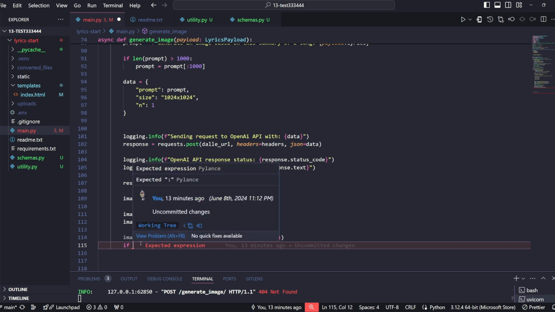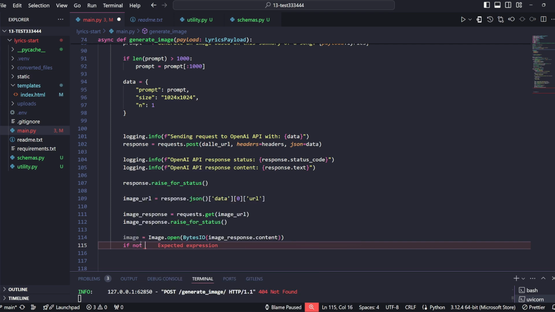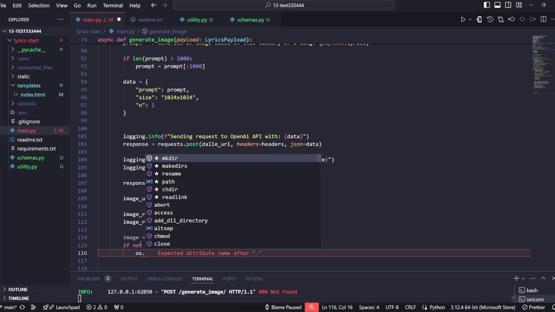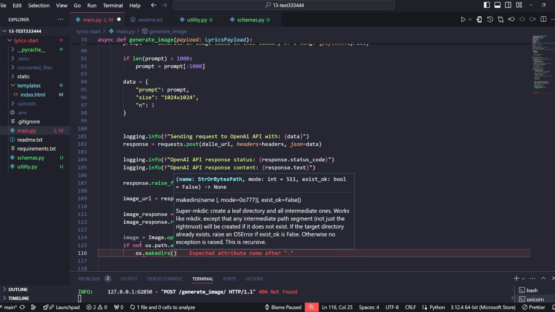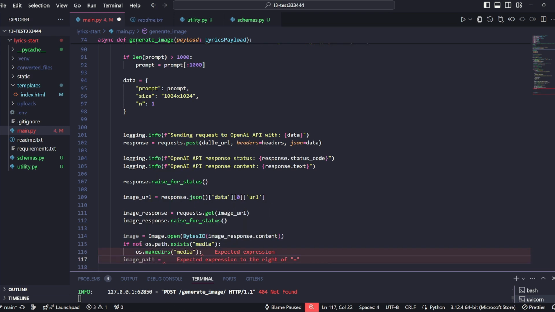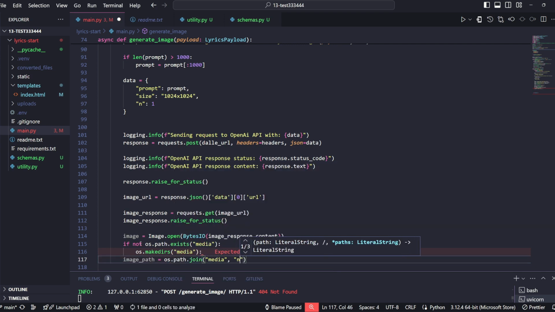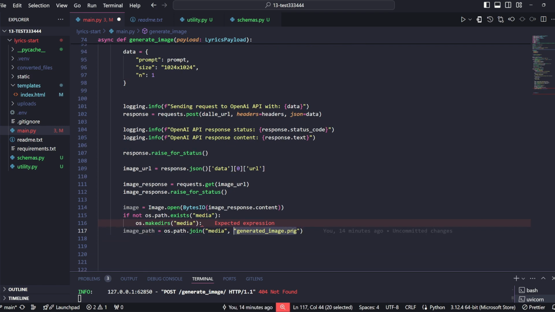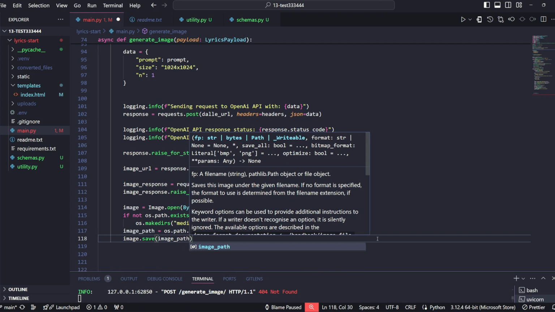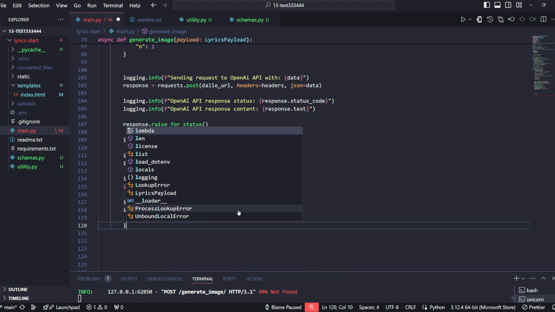So if this particular folder does not exist, then we'll use os to actually create that folder here, and our image_path being os.path.join, and we will use media and generated_image.png. So this will be the name for our image. You can, if for whatever reason you want this to be different, change that and have it called whatever you want, really.